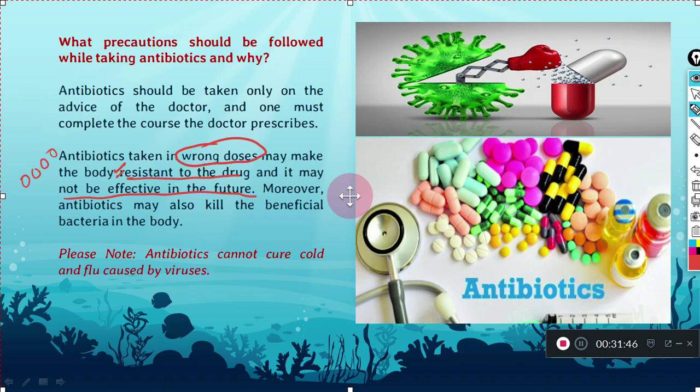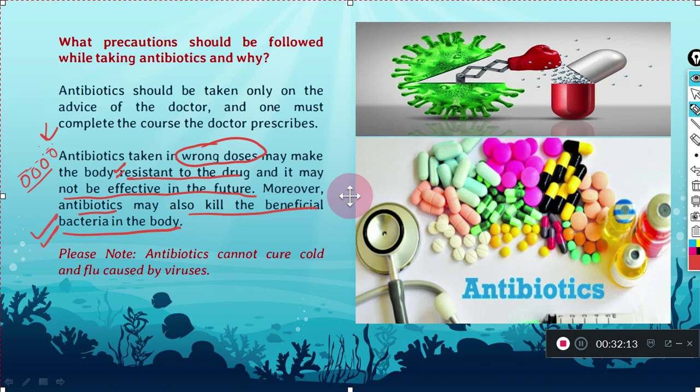Secondly, these antibiotics can also kill the beneficial bacteria in the body. If we take antibiotics without consultation, it can also kill the beneficial or good bacteria present in our body. So that is why we should take some precautions while taking antibiotics.